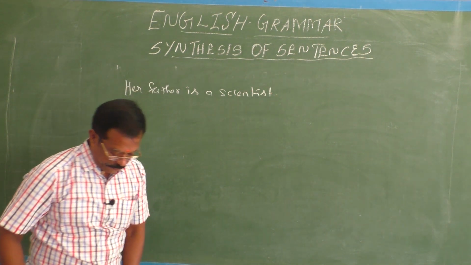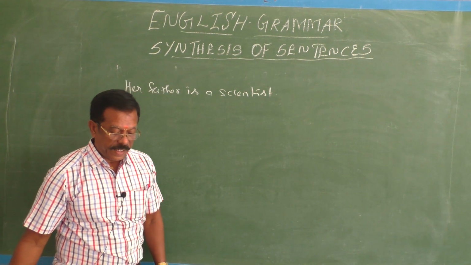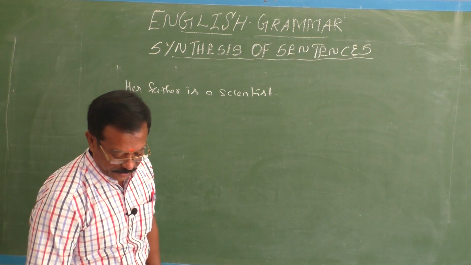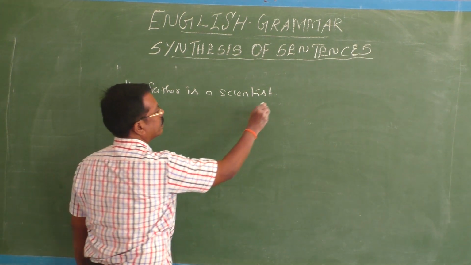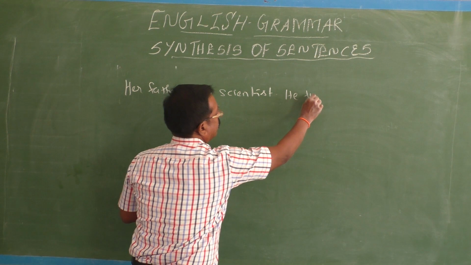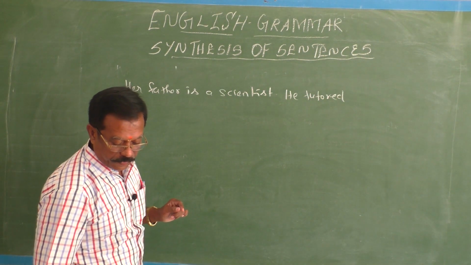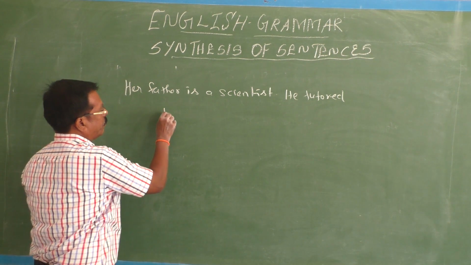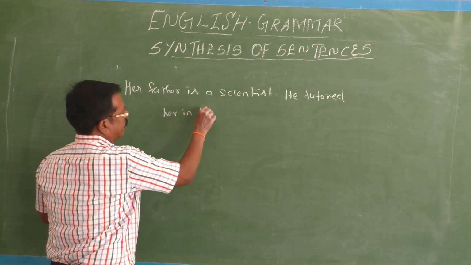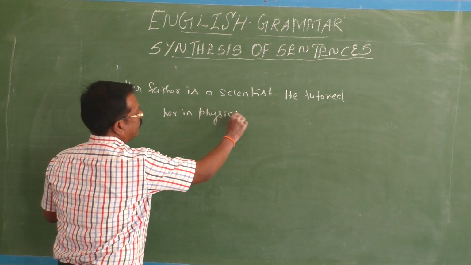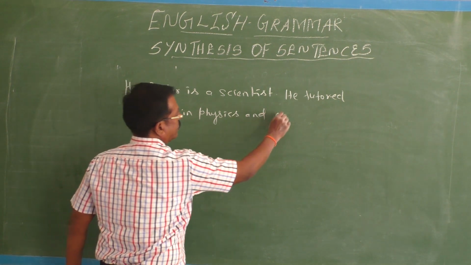What can he do? He tutored, he gave special coaching to her in physics and chemistry.